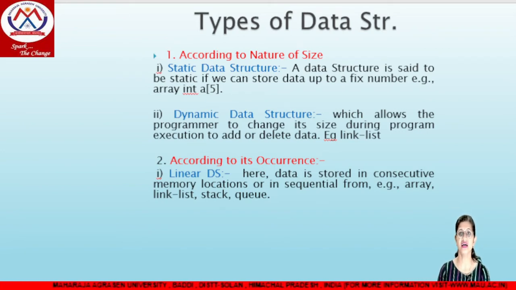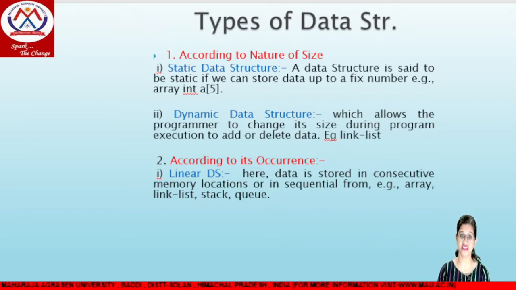For example, we have an array of data type integer, a[5]. It means the array size is only 5. We can't exceed the array size of 5, meaning we limit the size of the array. Similarly, if we are using a stack and give the size 10, it means we are not exceeding the size of the stack by more than 10. So this is the static data structure, which can't be changed at runtime. So this is the problem. So we have the dynamic data structure.